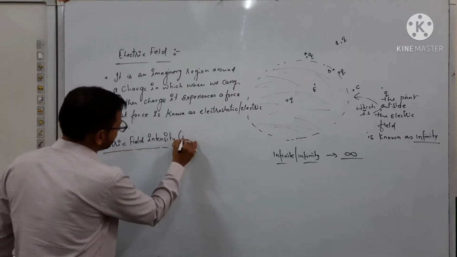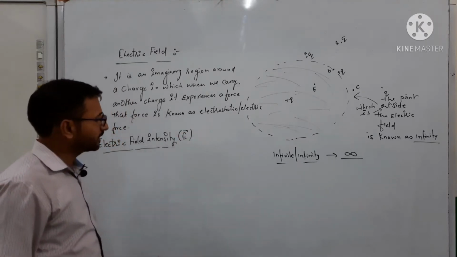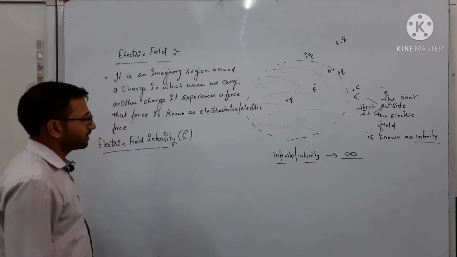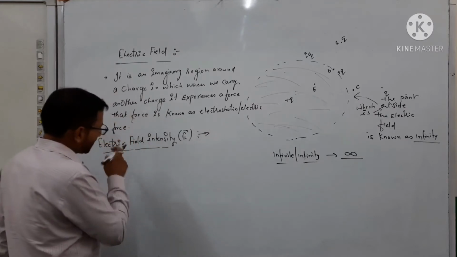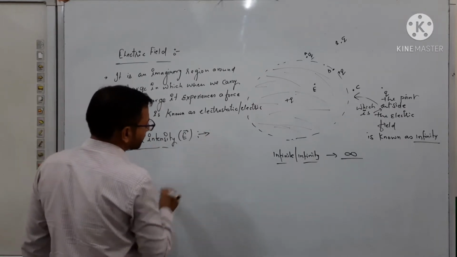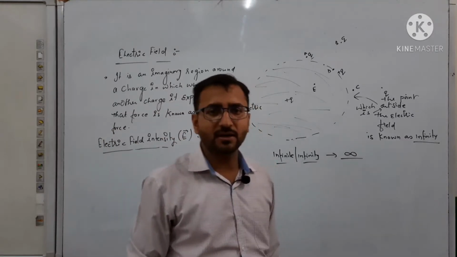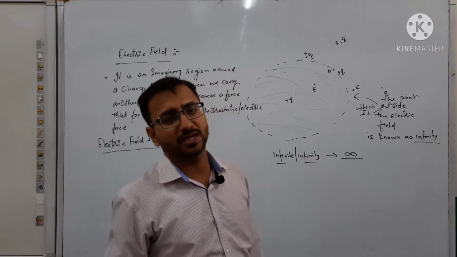Electric field intensity is denoted by E. As we know, the electric field is a vector quantity. Electric field intensity can be defined as the magnitude of force acting per unit charge.